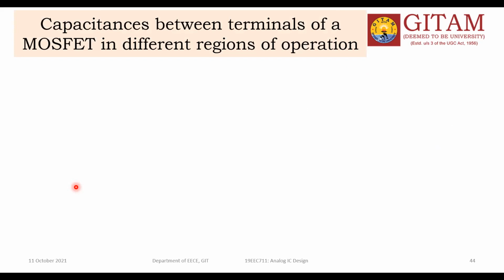So in the next class we'll see what the capacitance value is for each region of operation. For every region, the potential of these terminals changes, and definitely the capacitance values also change. We'll look at the variation of those capacitances with respect to the terminal potentials, that is, the region of operation.